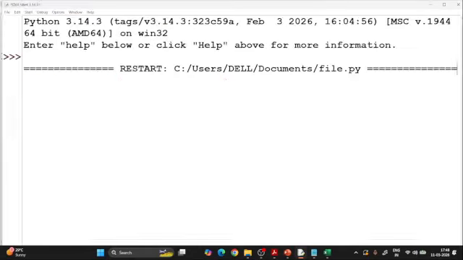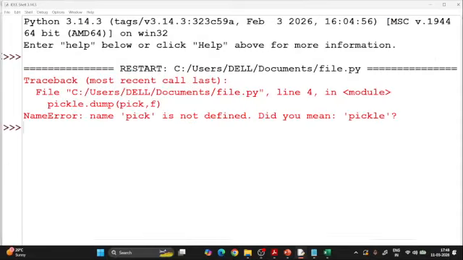Okay, it says pick is not defined. That means something is wrong here. You can't give it like this, the names pick or pickle or something. So I think I have given the wrong name here.